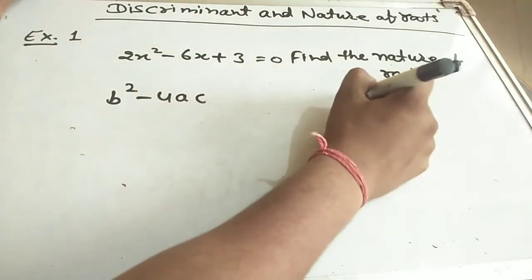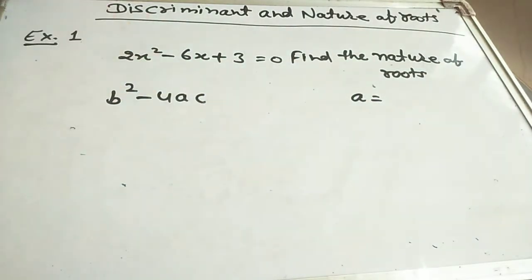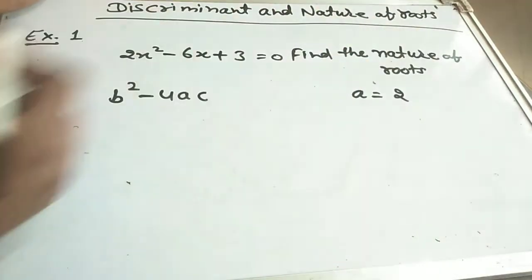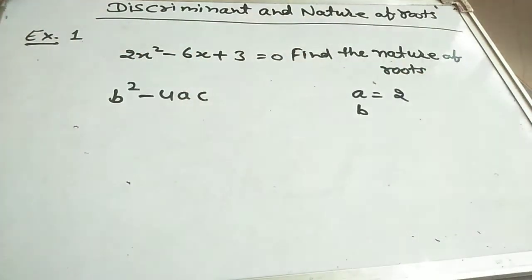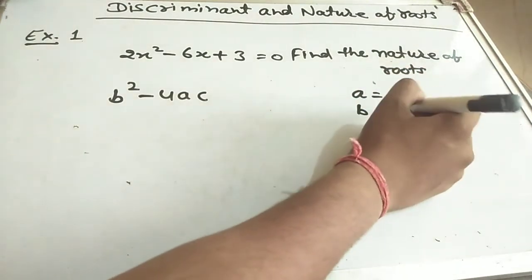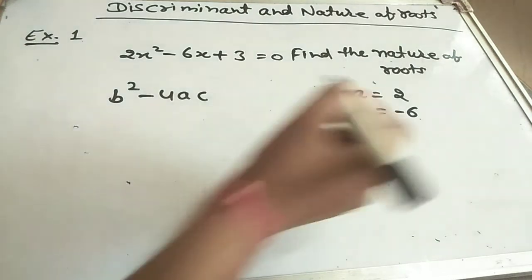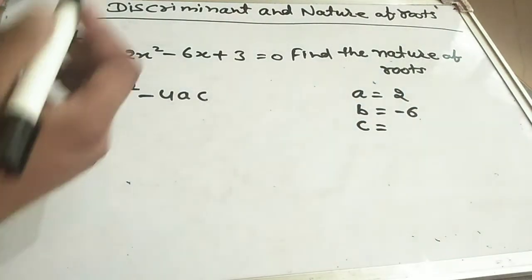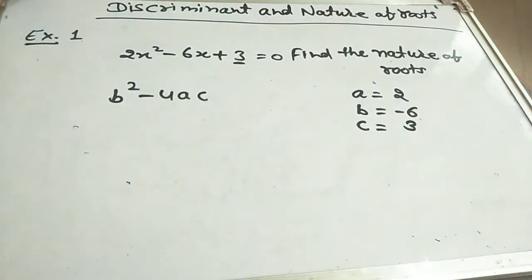The value of a means the coefficient of x square. And what is the coefficient of x square? 2. Very good. 2 is the coefficient of x square, and b is the coefficient of x. So what is the coefficient? Minus 6. Okay. Now c is a constant. So the constant term is 3. Understood?